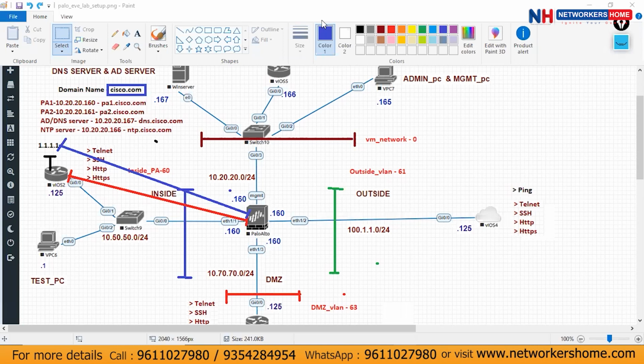Nidesh, your voice is breaking. Actually, it's an internet problem, guys. That's why. Okay, you are in Kerala. Any other guys? Okay, no problem. Tomorrow onwards, I'll give you the ESXi access. Tomorrow onwards, guys, I'll give you the internet access, this ESXi access. No problem. So tomorrow after the class, I'll give you all the details, and then you can access your ESXi.